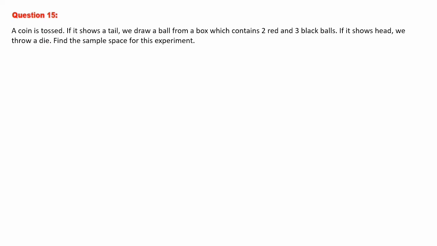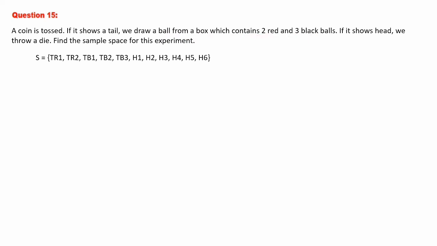Let's go through the question again and decide what we have to do. First of all, you are tossing a coin, you will get a head or tail, and if you are getting a tail, then you will take a ball from the box, or if it shows head, you will throw the die. Find the sample space. So sample space in the sense, first one is you are getting the tail. Suppose you are getting a tail, what we have to do? We take a ball from the box which contains 2 red and 3 black balls.